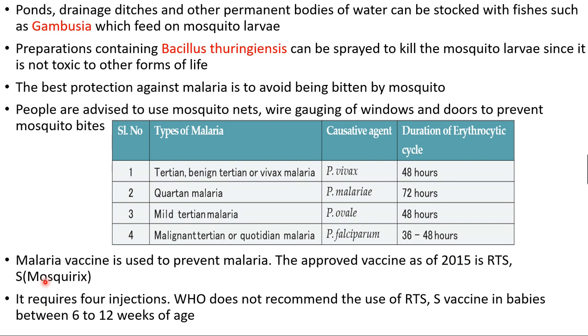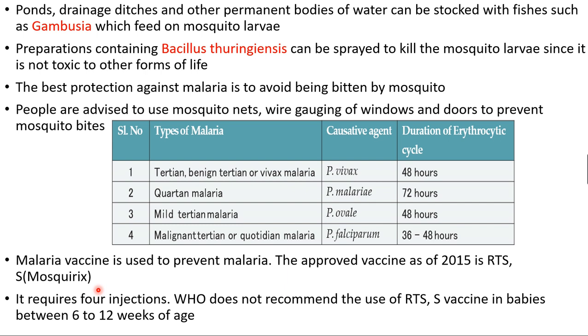Even then, WHO and the Indian government are giving some protective measures or vaccination against malaria. A malaria vaccine is used to prevent malaria. The malarial vaccine was first given in the year 2015 as RTS,S Mosquirix.